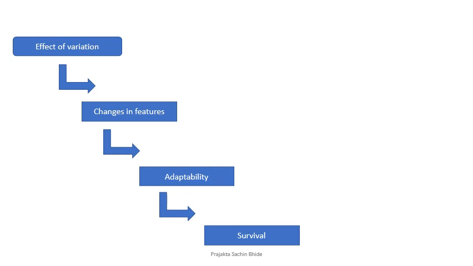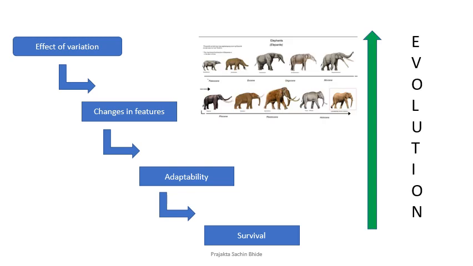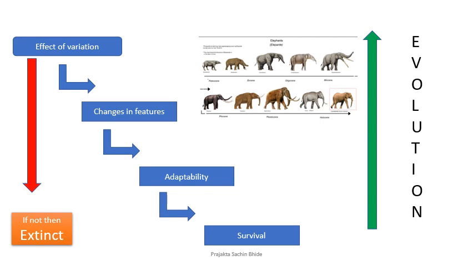When the question of survival comes, we see that over a period of millions of years, the organism has shown so many variations that finally the organism has undergone evolution. Remember I told you in the very first slide that heredity and evolution at times run together. If variation had not occurred, then eventually the organism would have become extinct.